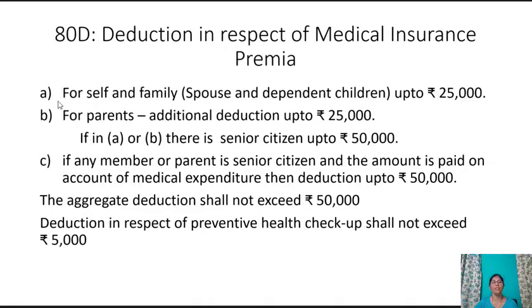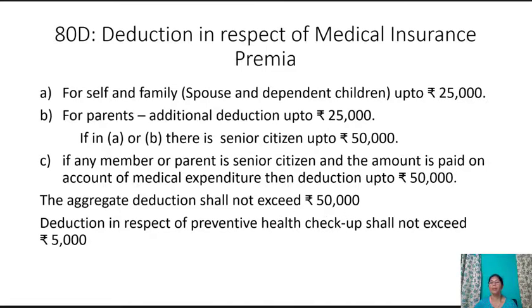And if in case of A or B there is a senior citizen, up to rupees 50,000. If any member or parent is a senior citizen and the amount is paid on account of medical expenditure, then the deduction is up to 50,000. The aggregate deduction shall not exceed rupees 50,000.